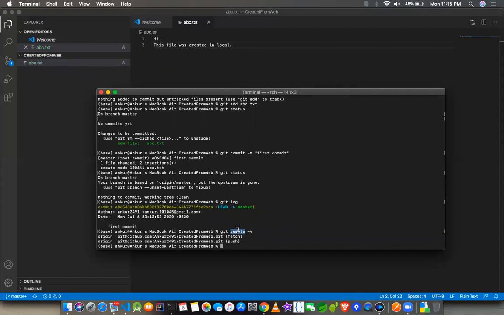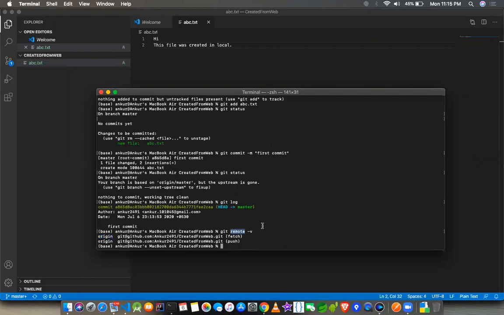So what is the purpose of it? If I have this cloned from my remote repository, this will contain origin. By default, GitHub maintains this, because if you are cloning from a particular location, that location becomes the origin. But if you want to add more variables, you can do that. That is something we can probably cover in another session, because it will require two different repos of the same project, and then we can have different variables for different repos, of different versions of the repo on different people's accounts.